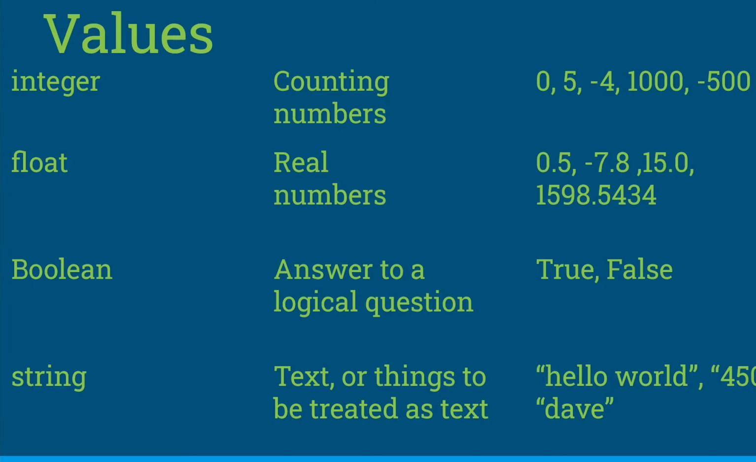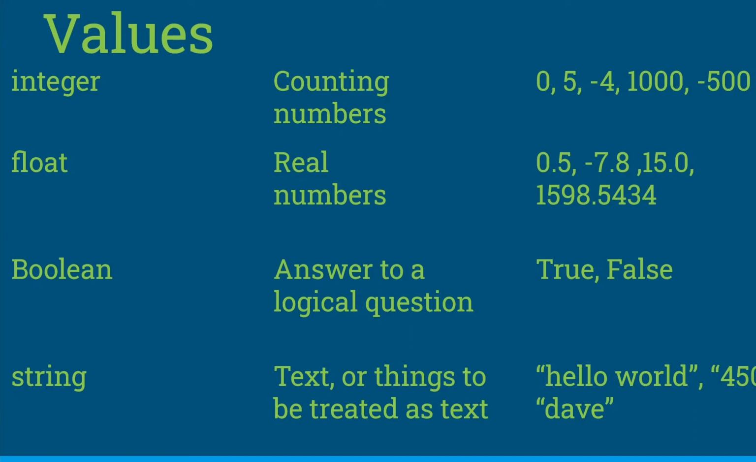So those kinds of Boolean questions are used a lot to control what a program is going to do. Is the stock price of Tesla above $100? If so, do something. If it's not, do something else.